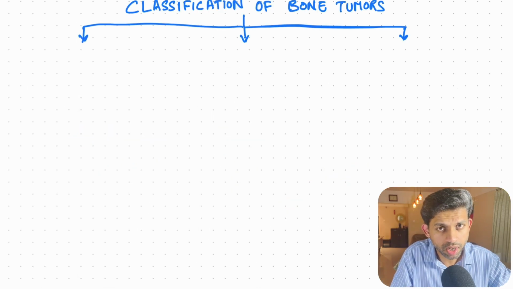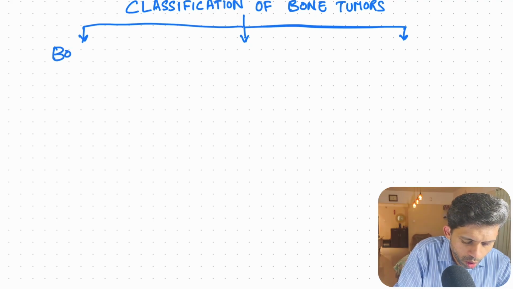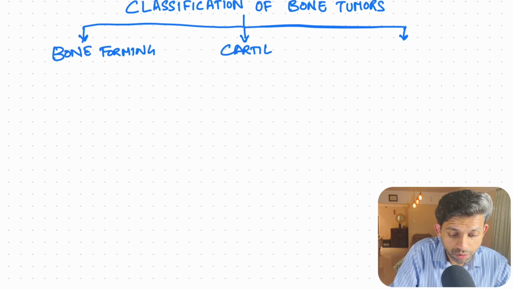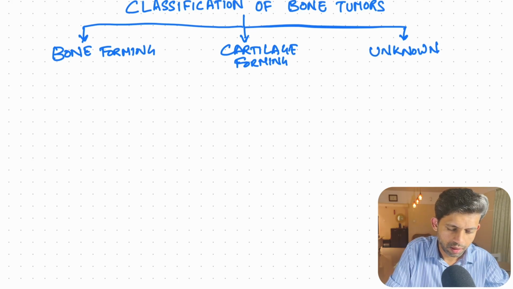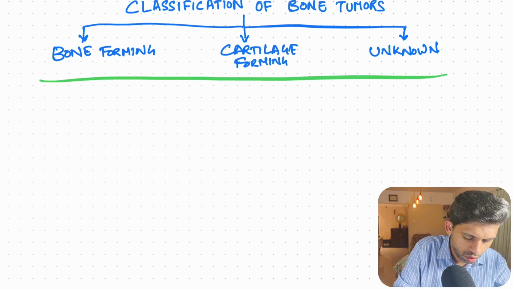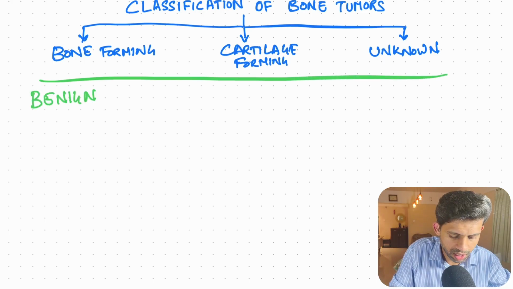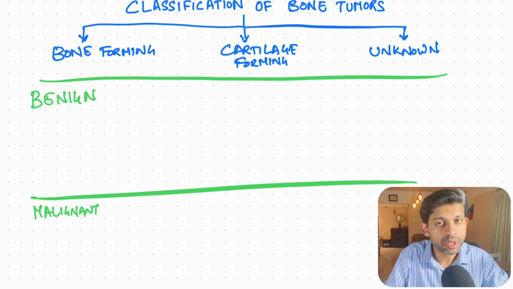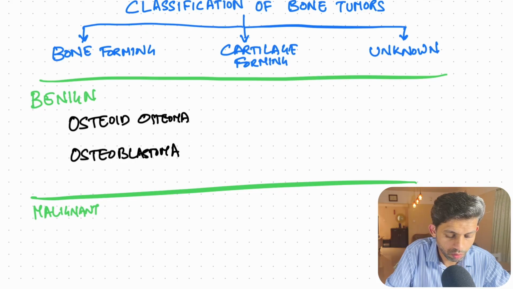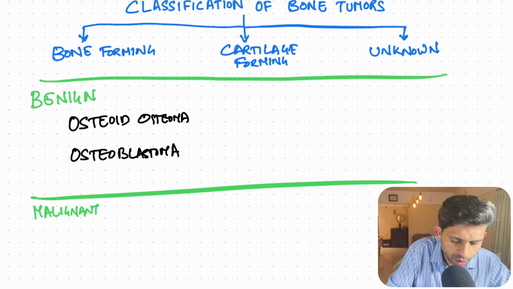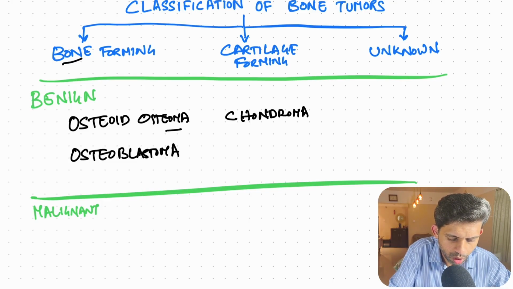Before we discuss individual bone tumors, let's first look at a brief classification. Bone tumors can be broadly classified into bone forming tumors, cartilage forming tumors, and aptly named unknown tumors. And each of these three are divided into benign and obviously malignant. Bone forming benign tumors are osteoid osteoma and osteoblastoma, while cartilage forming benign tumors are chondroma.